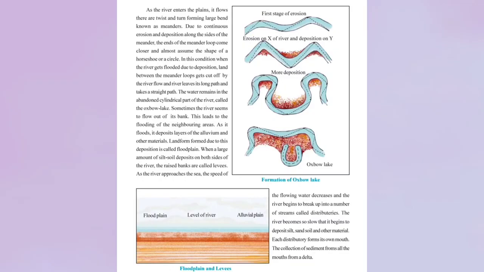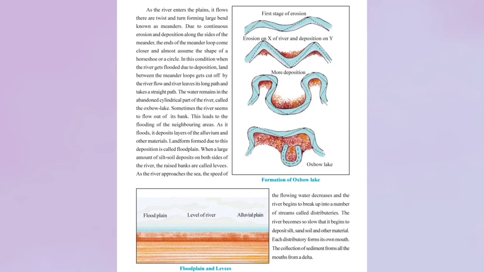Now, in the youthful stage, you would see features like waterfalls. What would happen if there is an alternate arrangement of hard rock and soft rock? You would have differential erosion. That means soft rock would be eroded more as compared to hard rock. So there would be a depression seen in the soft rock, and then you would have formation of a waterfall. Worldwide, the highest waterfall is Angel Falls in Venezuela.